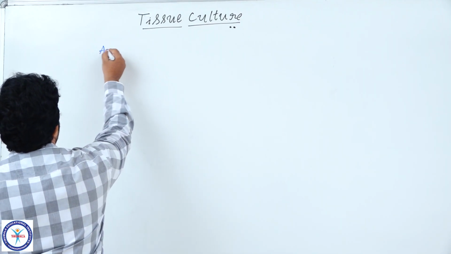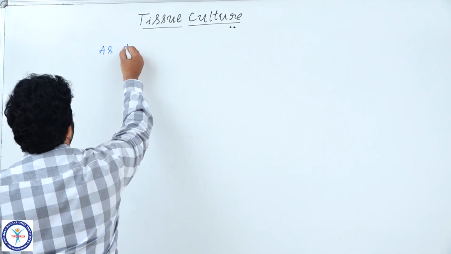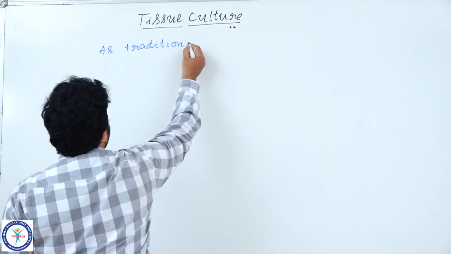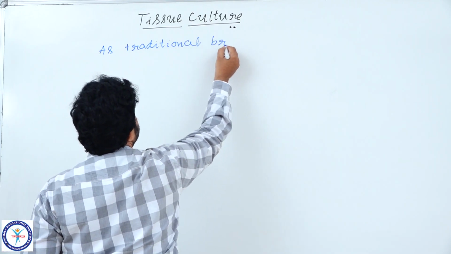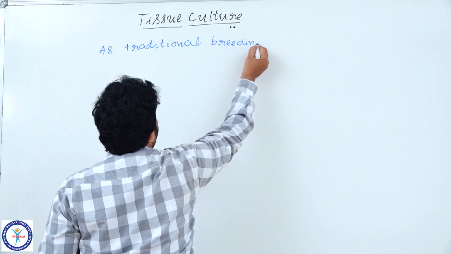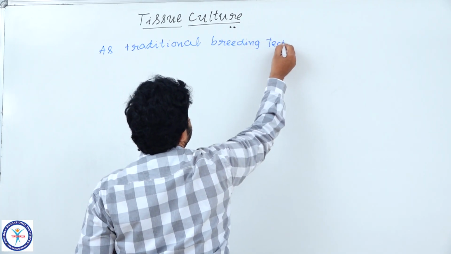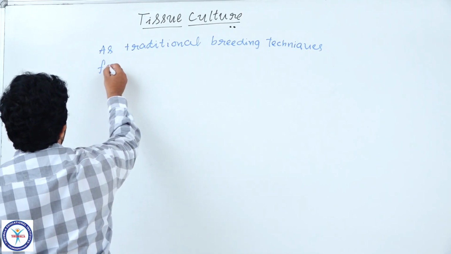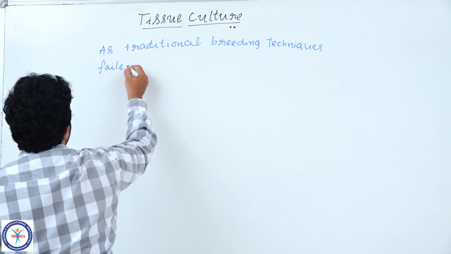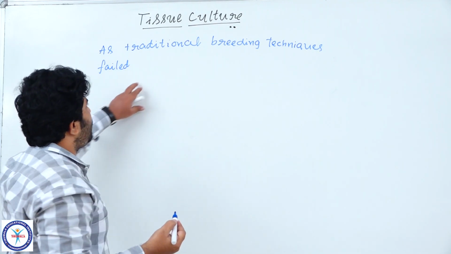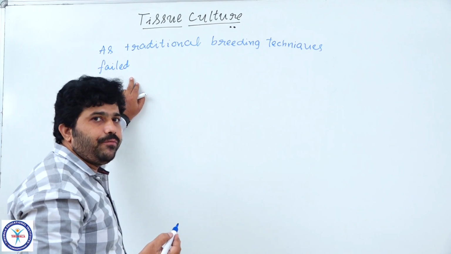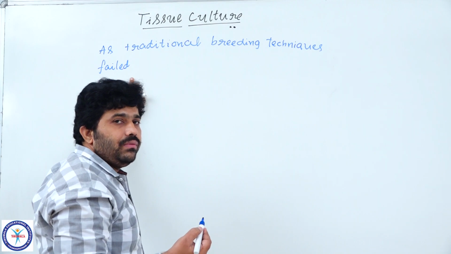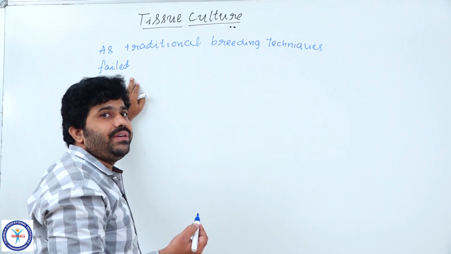Note down, students, as traditional breeding techniques fail when we do not have sufficient techniques to compensate the food, or to produce plants which give more food, which are economically important or cultivated crops.